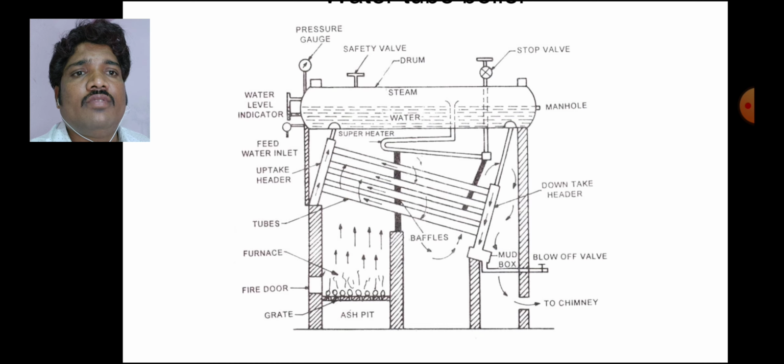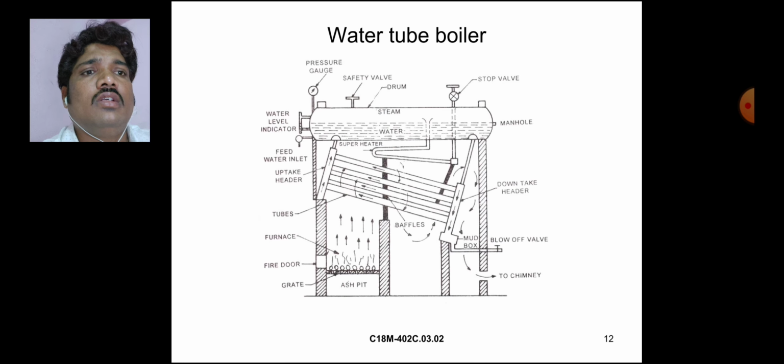Furnace, fire door, grate, ash pit, chimney, mud box, blow off valve, downtake header, manhole, stop valve. These components are there in a water tube boiler. This is a water tube boiler as shown in this figure. This is our working principle of the water tube boiler.